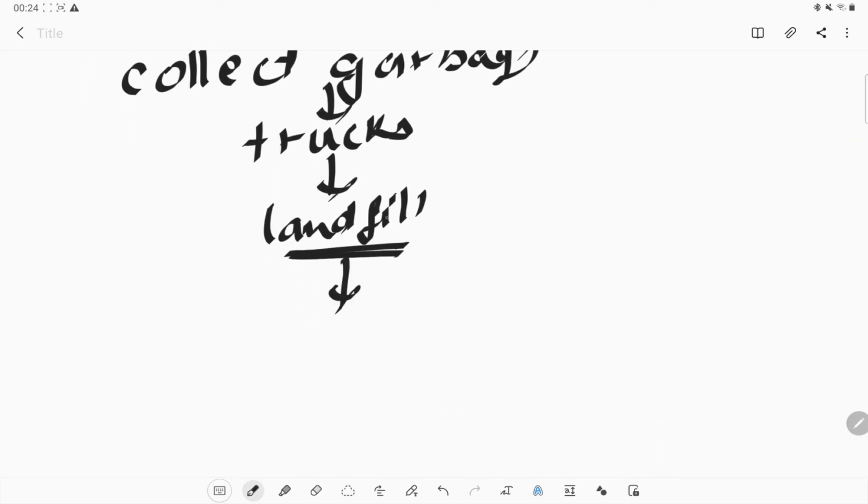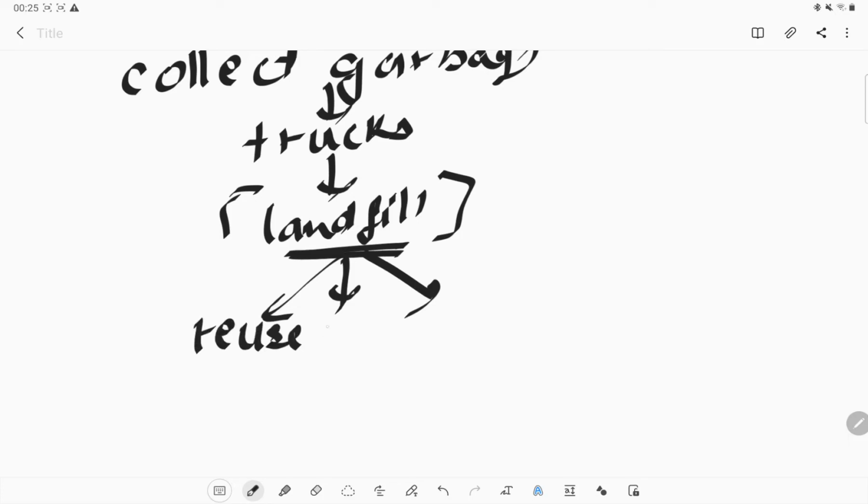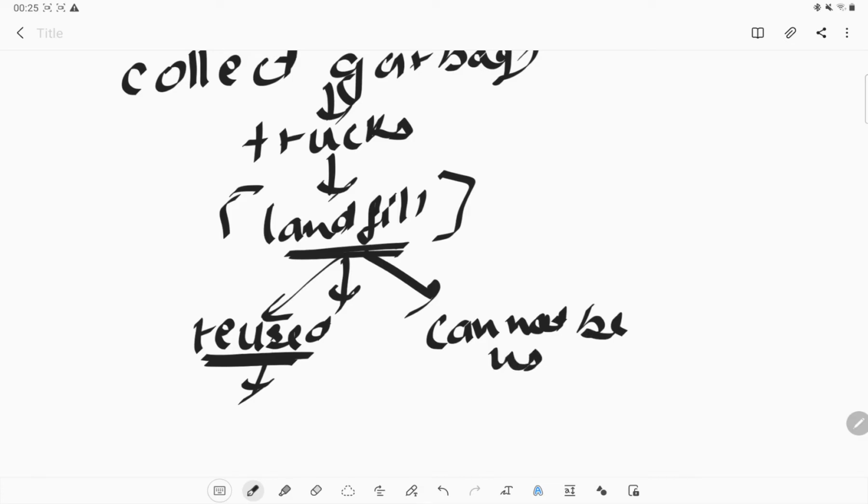This is the area which is very empty and there is nothing around it. So they put that in the landfill area, and here they separate the substances. The substance which can be reused is put in a separate area, and the substance which cannot be used, they put in a different section.